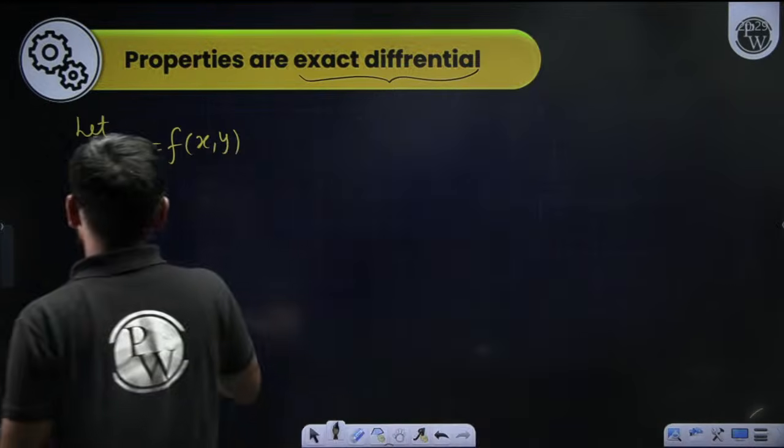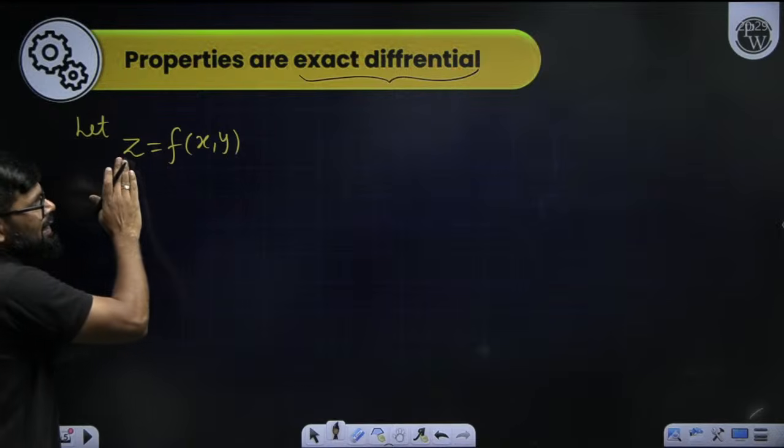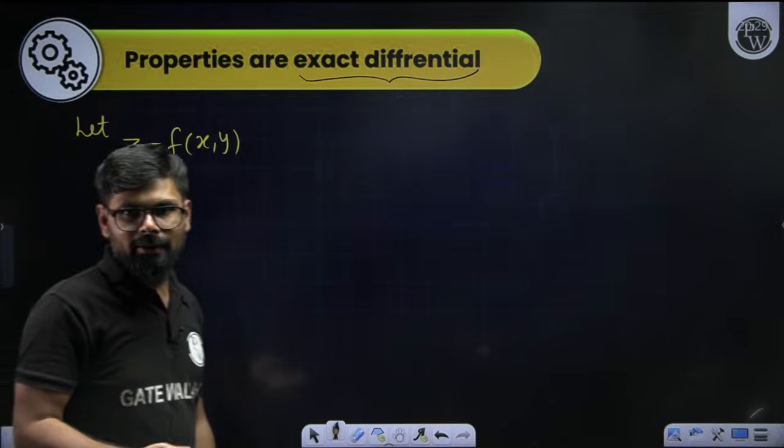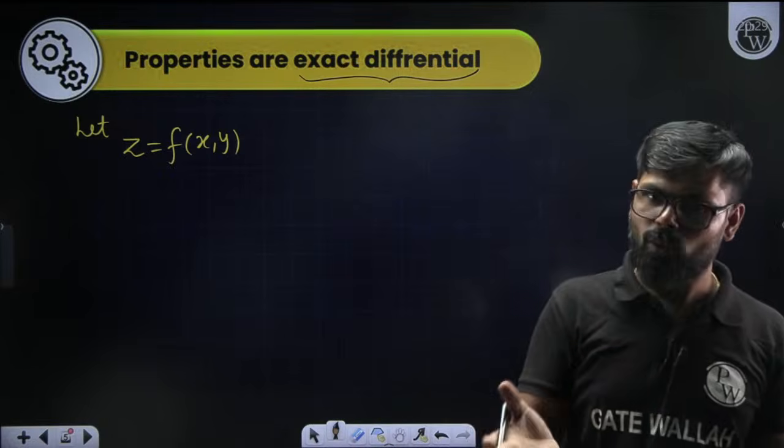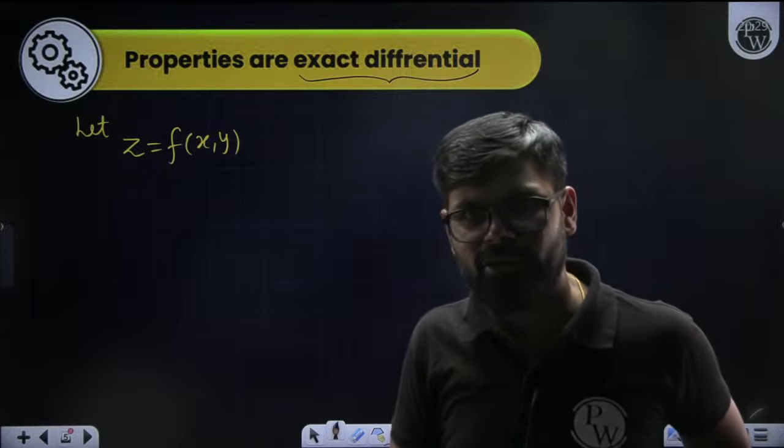Okay, so let's say we have one function z. z is a function of x and y. That means z is dependent upon x and y; x and y are the variables, right?